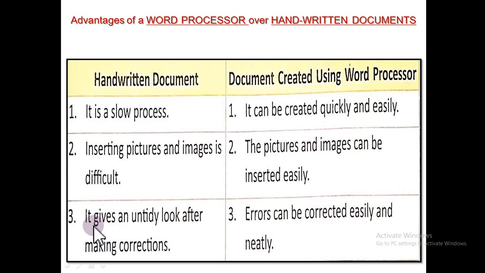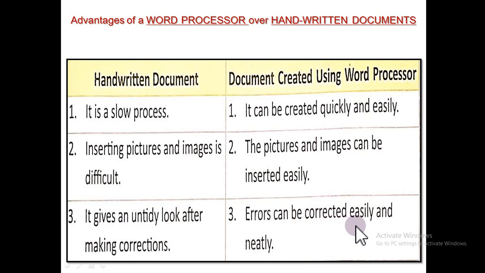Now next, handwriting gives an untidy look after making corrections. Suppose you have made some mistake while writing in your handwritten document. If you are using a pen, can you rub it? No. When you make a correction, it will look untidy, it means dirty.